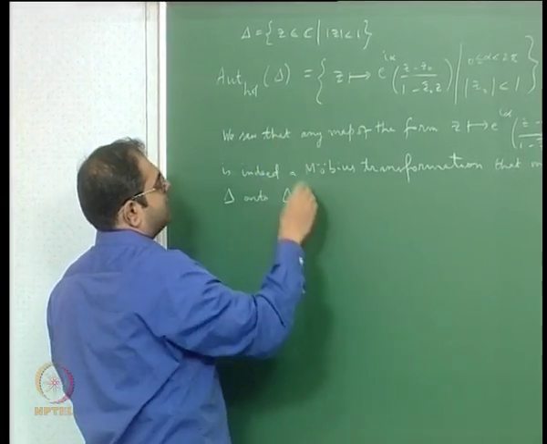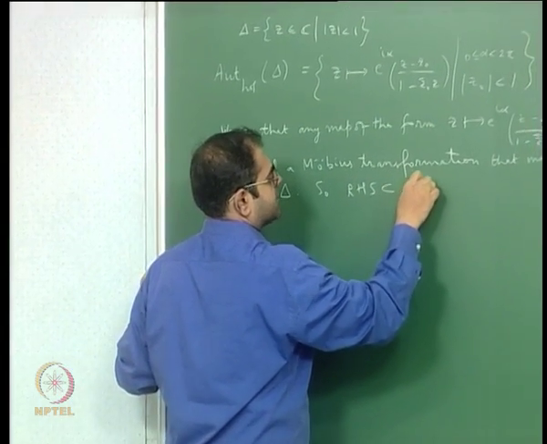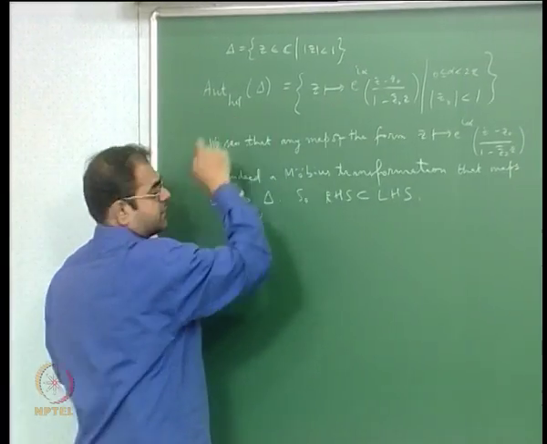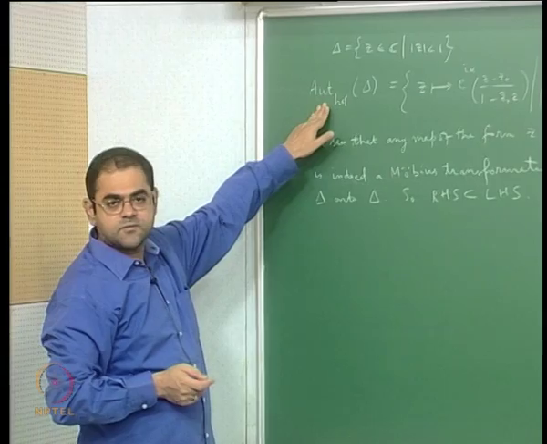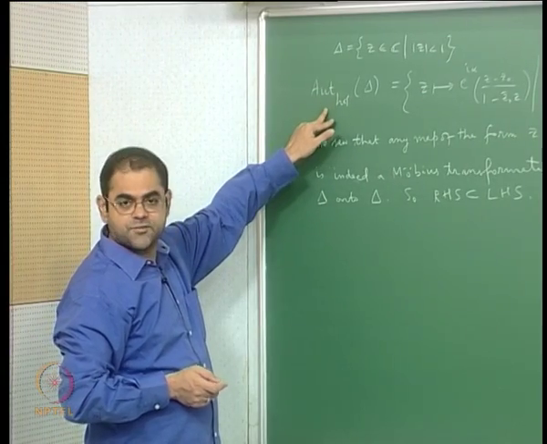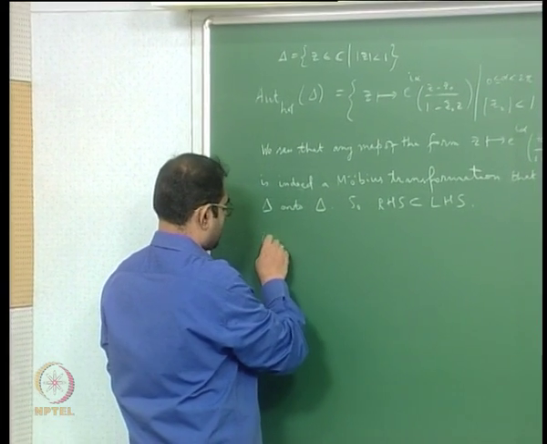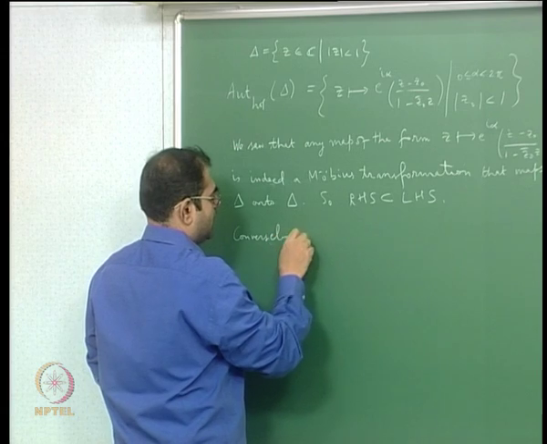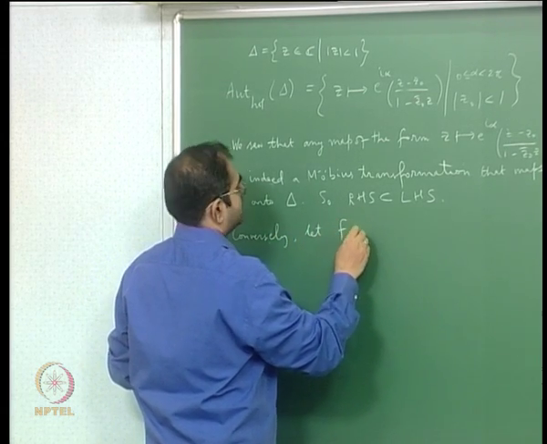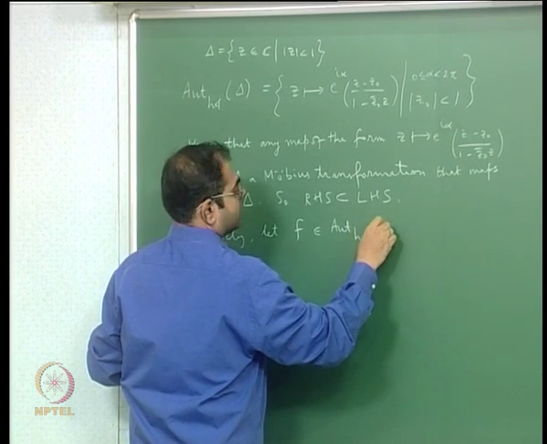Okay, so the right hand side is of course contained in the left hand side. So an element here is here. What I will have to show is that conversely any holomorphic automorphism of the unit disk is of that form. So conversely, let F be a holomorphic automorphism of the unit disk.